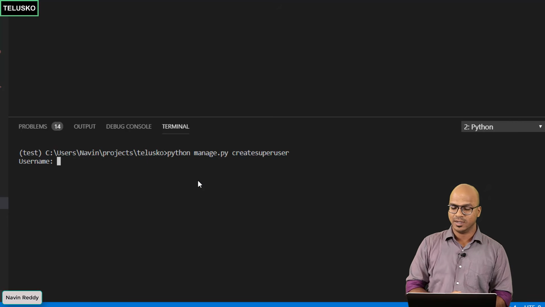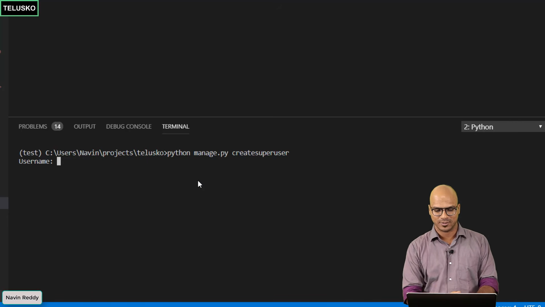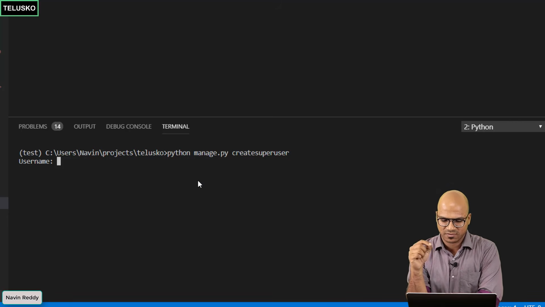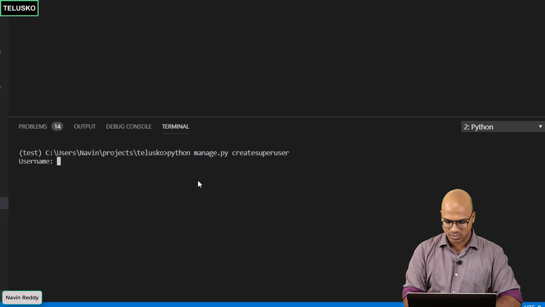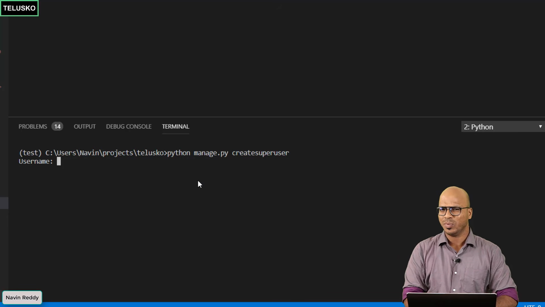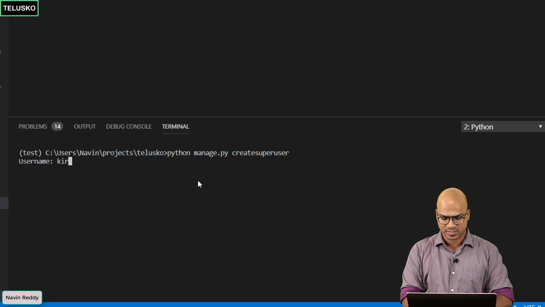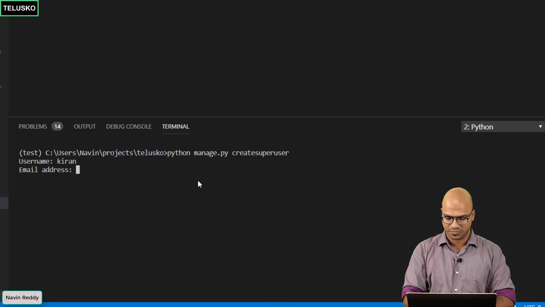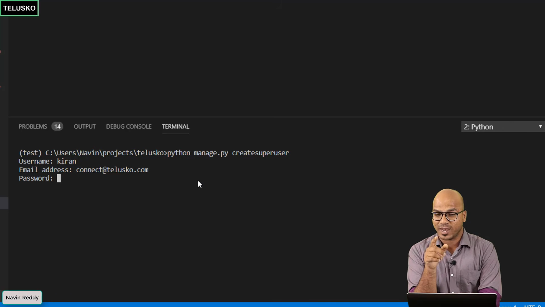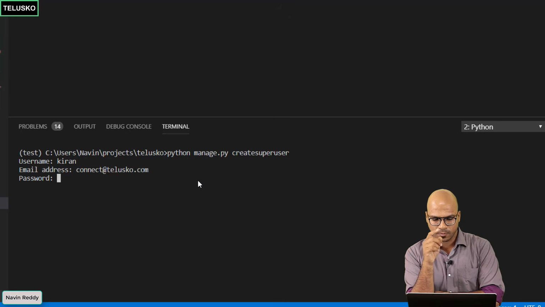The moment you say enter, it will ask you for the name of the super user. Now, since I'm not doing this for the first time, I'm getting this username option, but if you're doing this for the first time, it will give you a default name option, whatever default name you select. So I will go for Naveen, or maybe this time I should go for something else. I will say Kiran, and the email address I will be using is connect@telusko.com. I will say enter. It will ask you for the password. I will say 1234, enter.